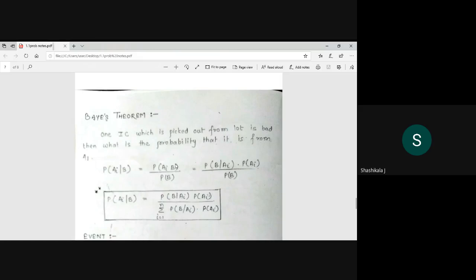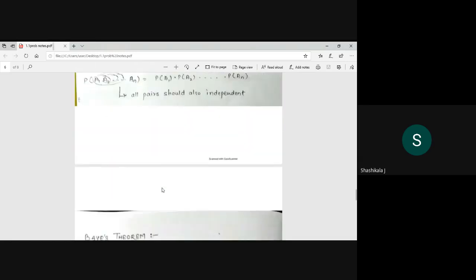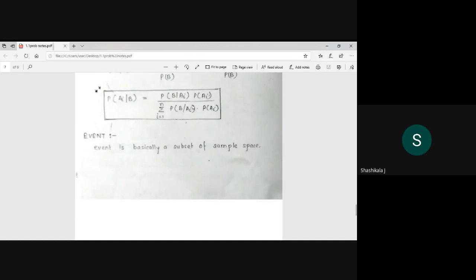Intersection, it is always a product, and that is P of B. So then it is written as P of B given A into P of A divided by P of B. Similarly, if it is P of A_i given B, I will replace this with this expression, and for P of B, again I can use this expression, that is the sum of P of B given A_i of individual events into probability of A_i, with i equal to 1 to n.